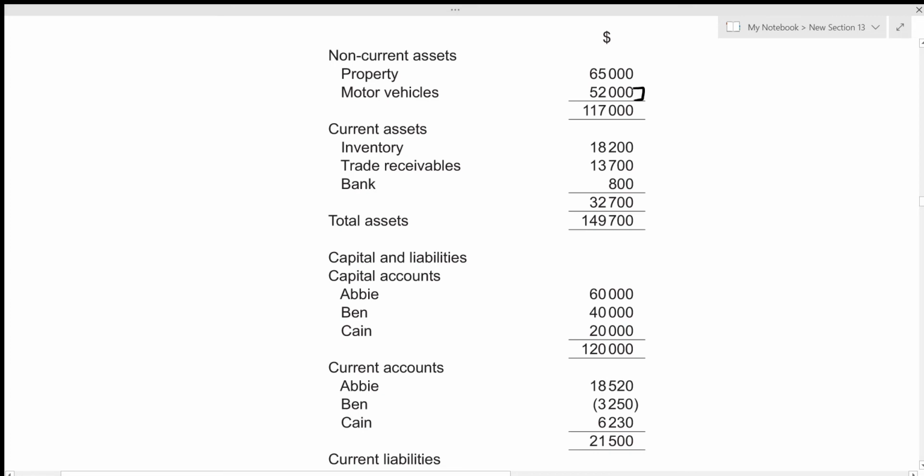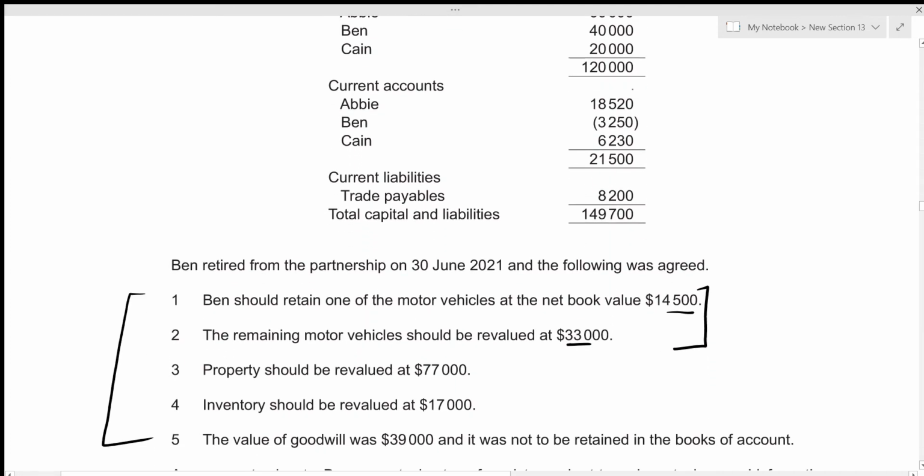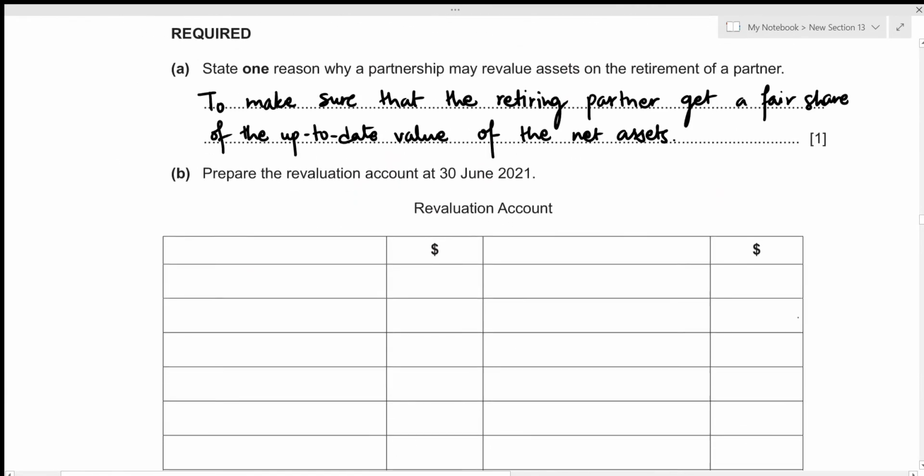So let's just figure out the total for the new value of motor vehicles first, which is 14,500 plus 33,000, which is 47,500. So obviously we can see that there is a decrement in the value of the motor vehicle. And like I said before, the decrement in the value of assets should always be recorded on the debit side. So let's record this value of motor vehicles.